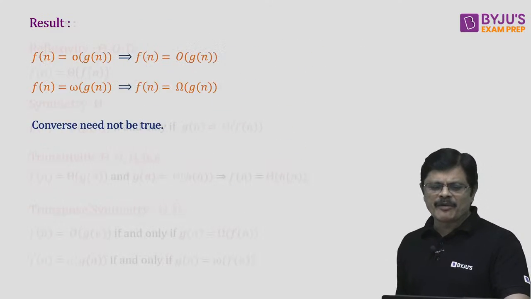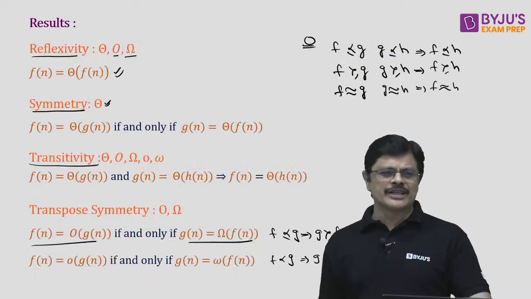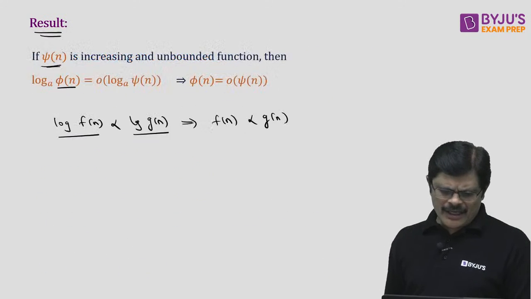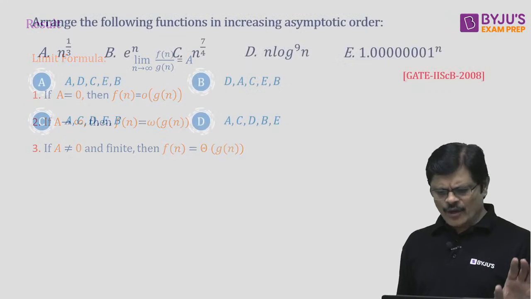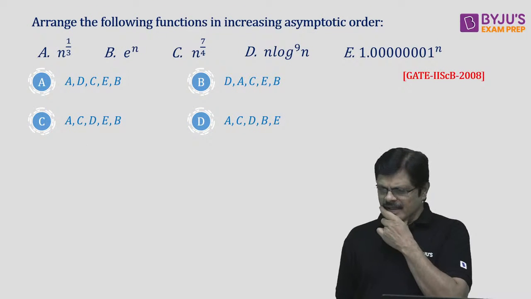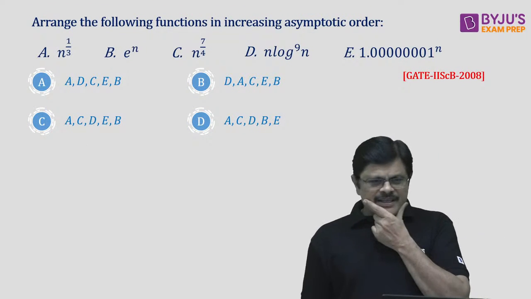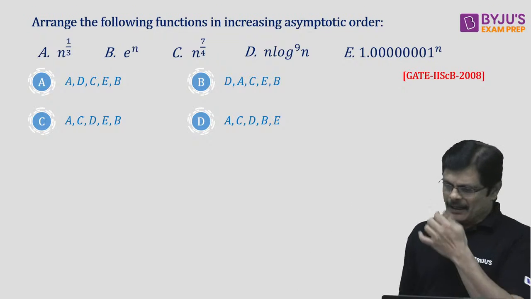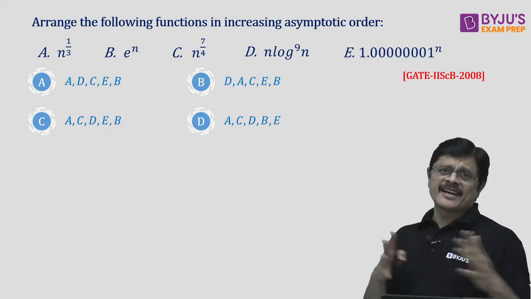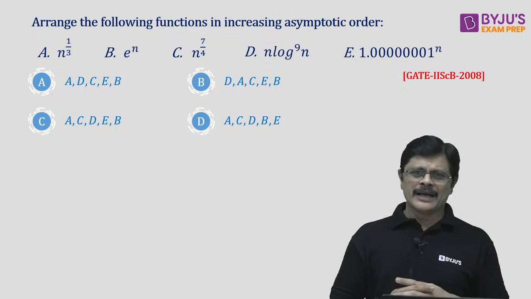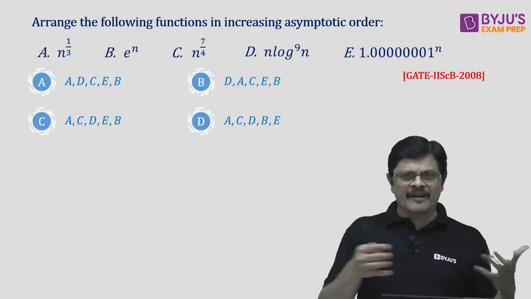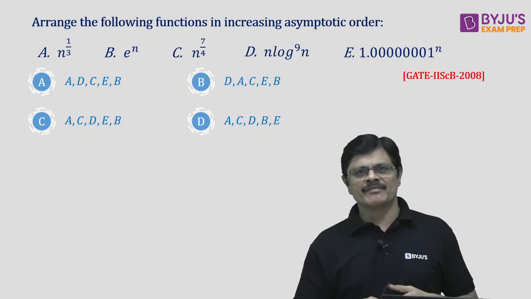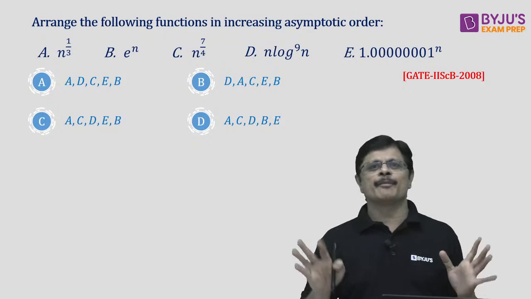And the majority of people, without knowing any of the rules, want to see the relation between functions, which is impossible, my dear friends. Now I'll show you some problems. Let us see how quickly you can answer this question. You can try this problem. Let me tell you the method for solving such problems. First, identify the basic relationships between the functions which you know. There will be some odd functions which are not in our list. Then take those functions and compare them with the other functions and see where they can be placed. That is the procedure.